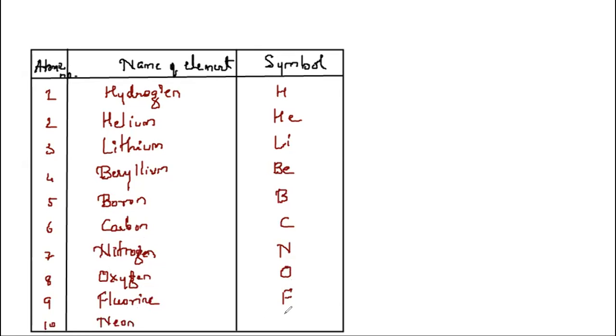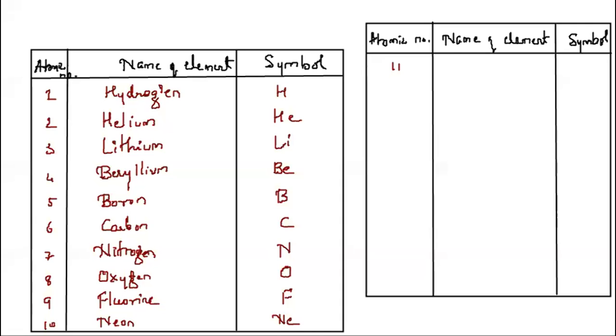Its symbol is F. Atomic number 10, it is neon. Its symbol is Ne. Similarly, you have element 11, whose name is sodium. Its symbol is Na. You have element 12, whose name is magnesium, and its symbol is Mg.